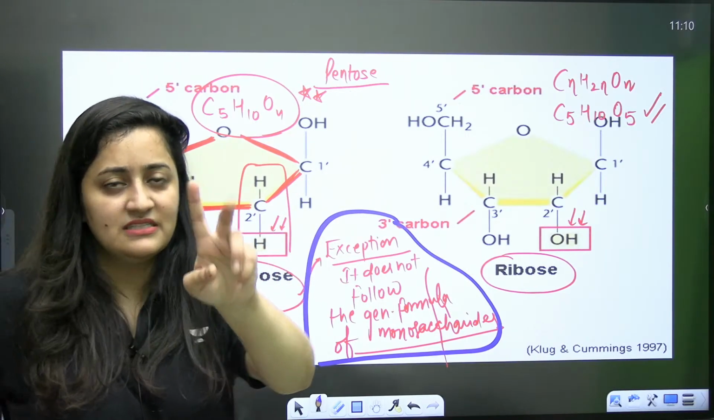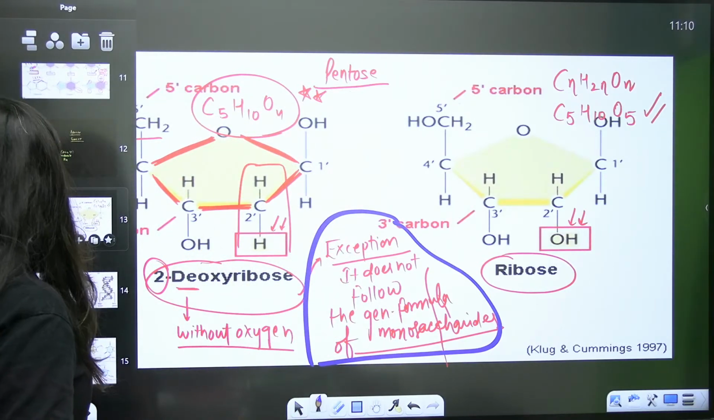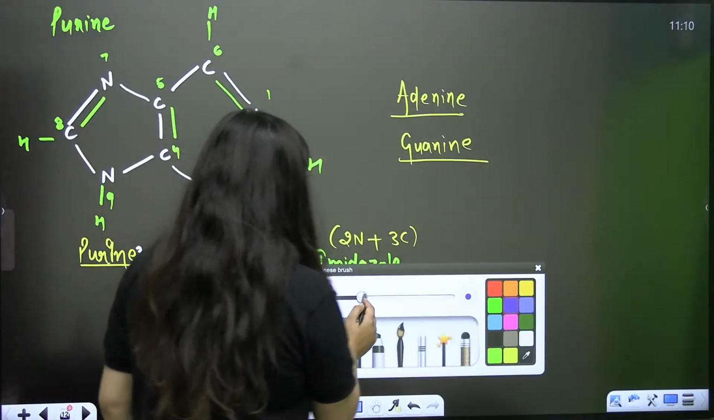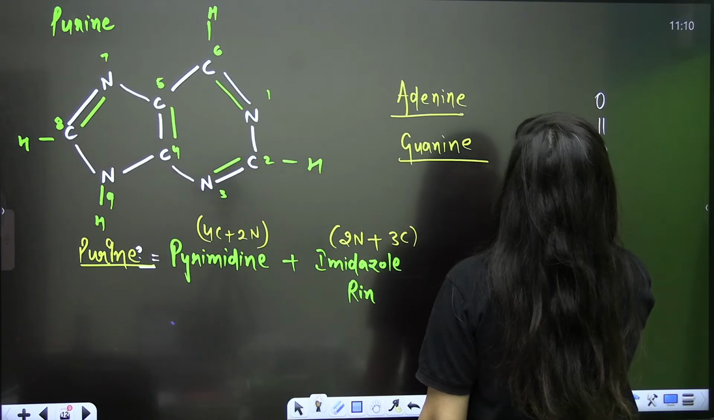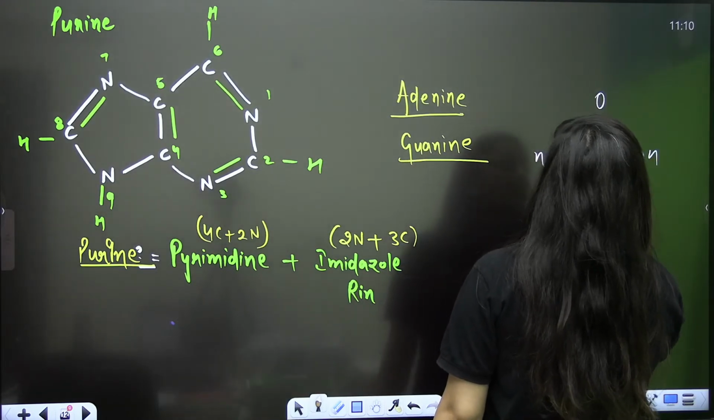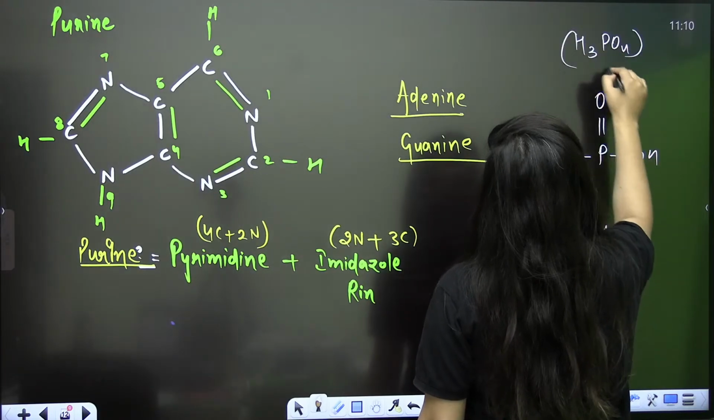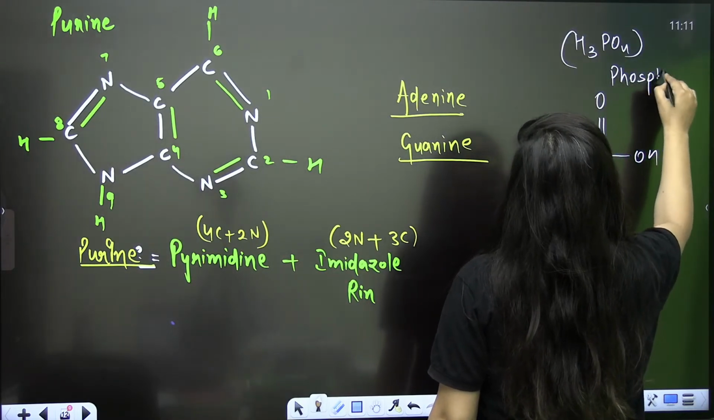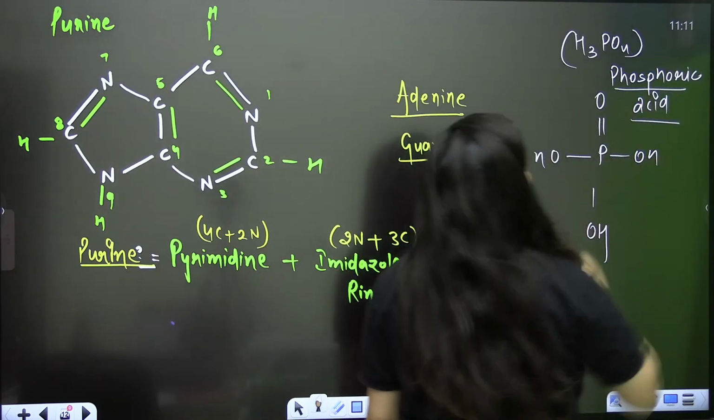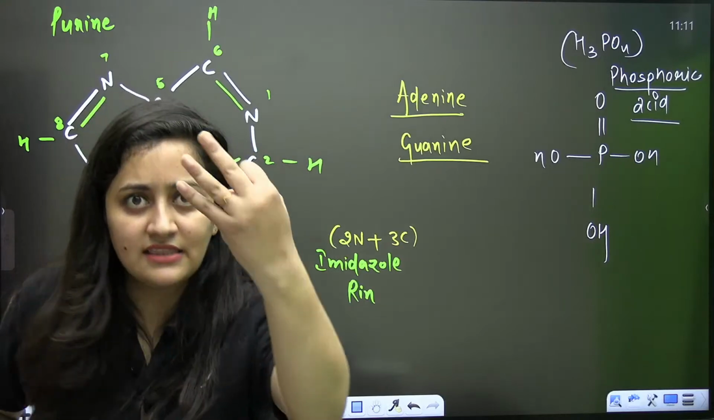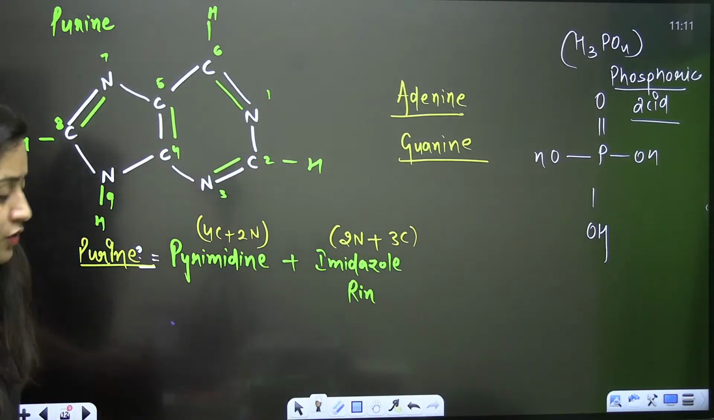So nitrogenous base is done, sugar is done. The next thing is your phosphate. Bache, I told you already that when it is the nucleic acid, this is what you have. It's H3PO4, and it is the phosphoric acid which is present in the DNA. So these are the three things that we need to study.